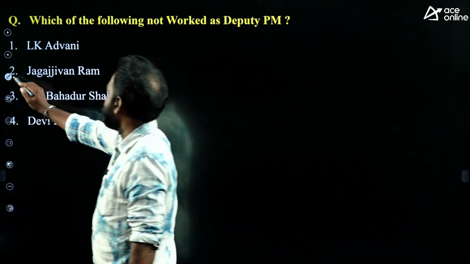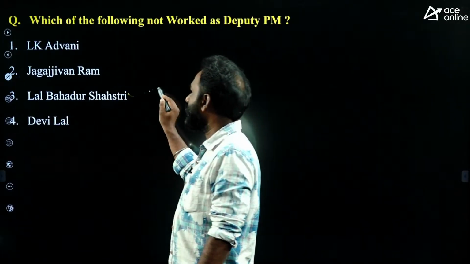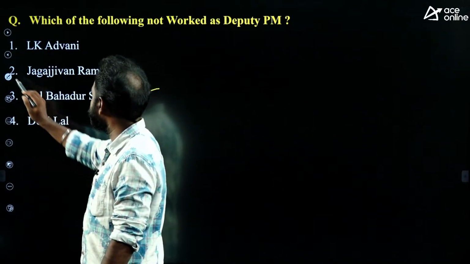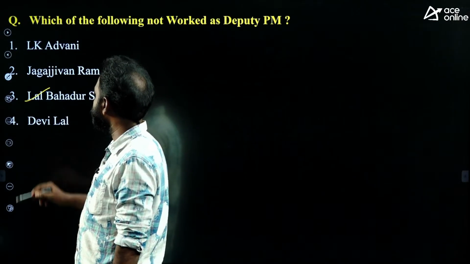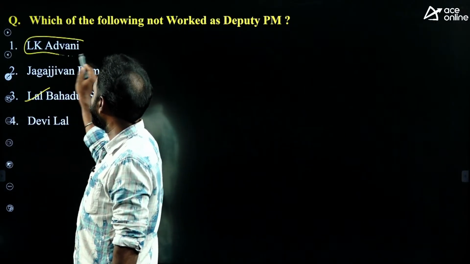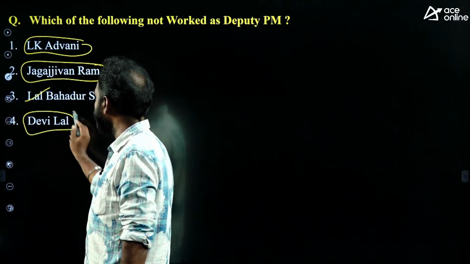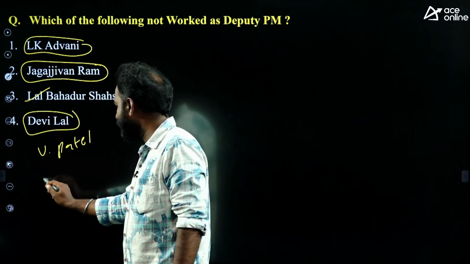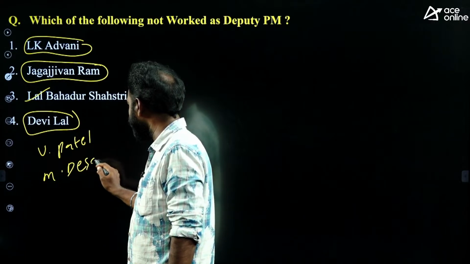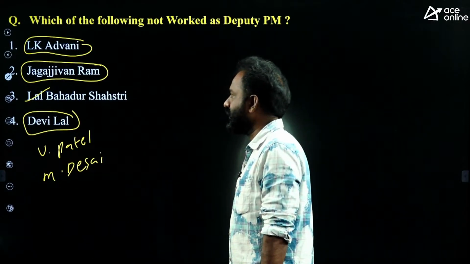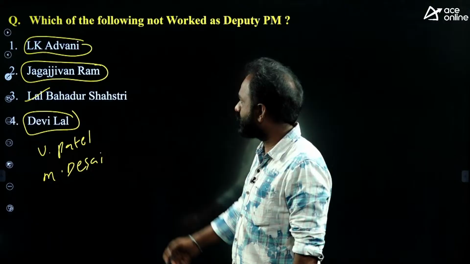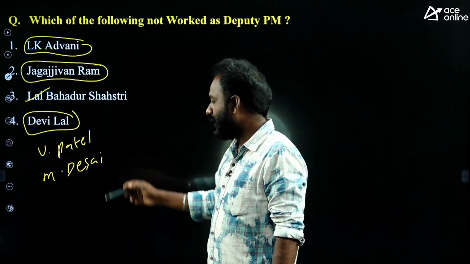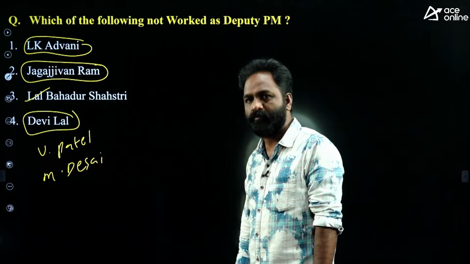Okay, so what is the right answer? Lal Bahadur Shastri. The answer is Lal Bahadur Shastri. L.K. Advani, Babu Jagjivan Ram, Devi Lal, Sardar Vallabhbhai Patel and Morarji Desai, these people worked as Deputy Prime Minister.